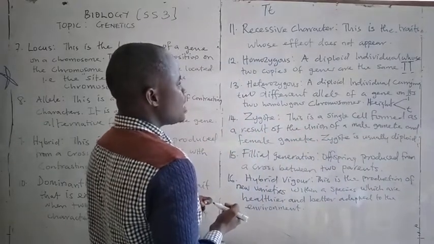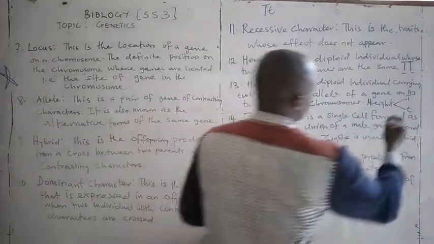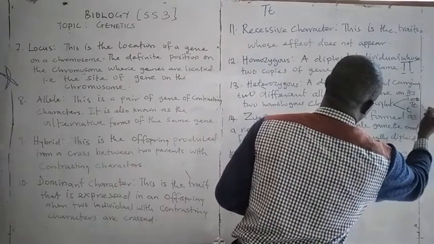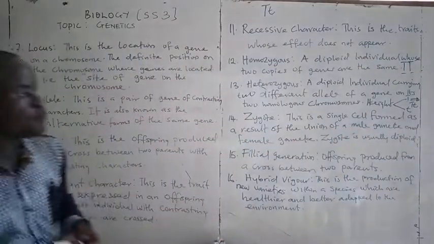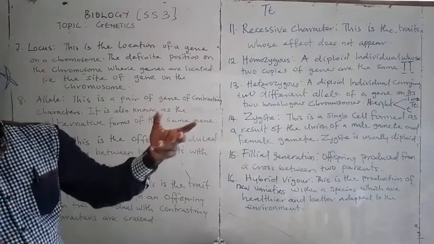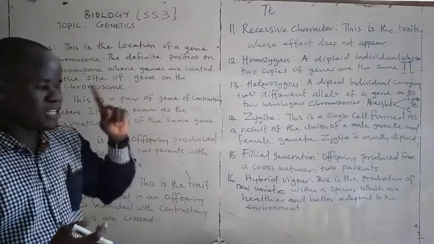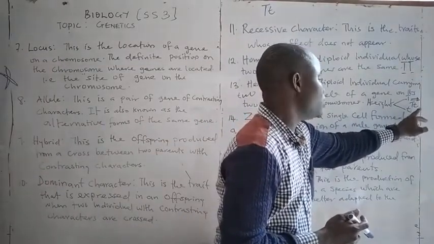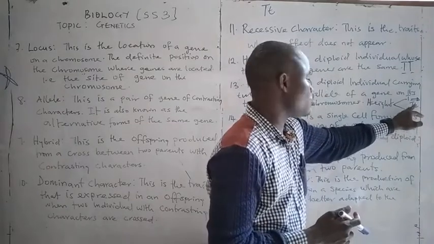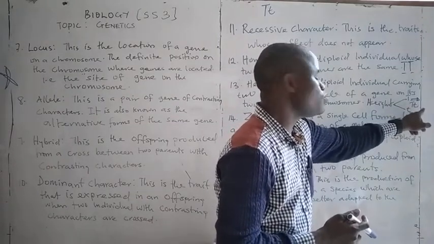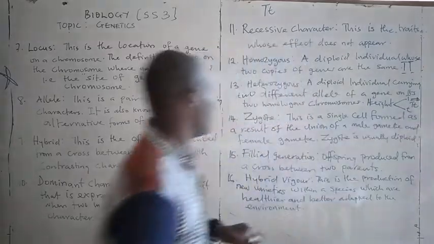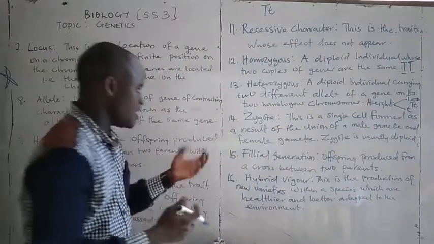Now, if you have a gene like this, T, small t, you have two different genes for a particular character. What is shown here is tallness. But you have two genes: the one for tallness, the one for shortness.